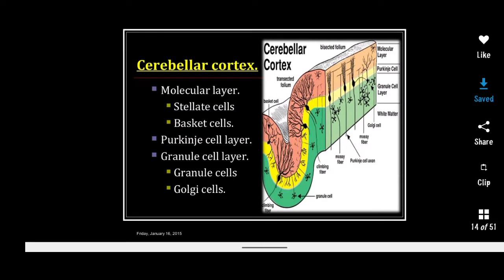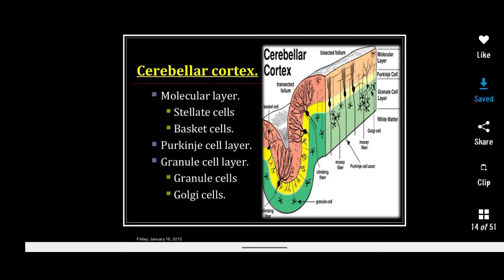The axons ascend to the outer molecular layer and then bifurcate to form a T. You see here, T बनाते हैं यहाँ पे. The two branches of the T run along the long axis of the folium, and these fibers are known as parallel fibers. ये parallel fibers होंगे.